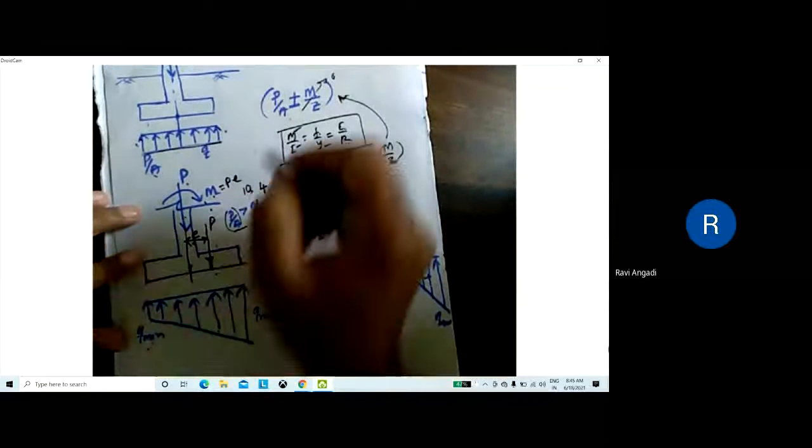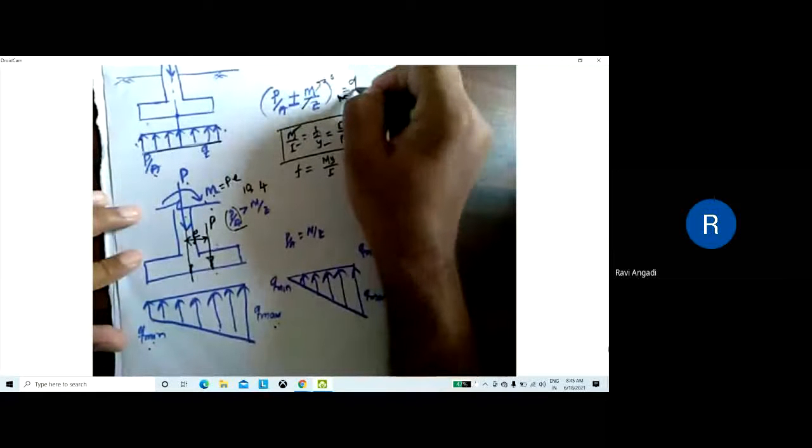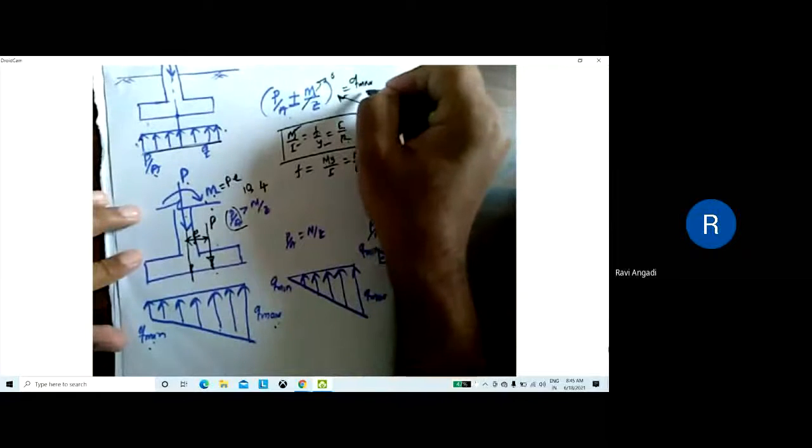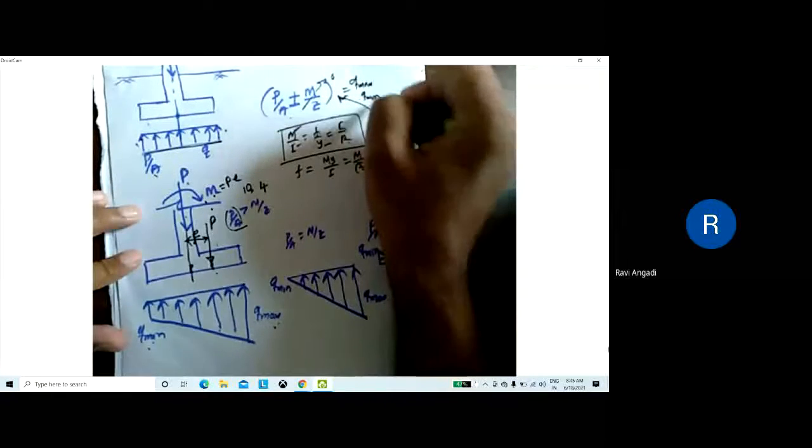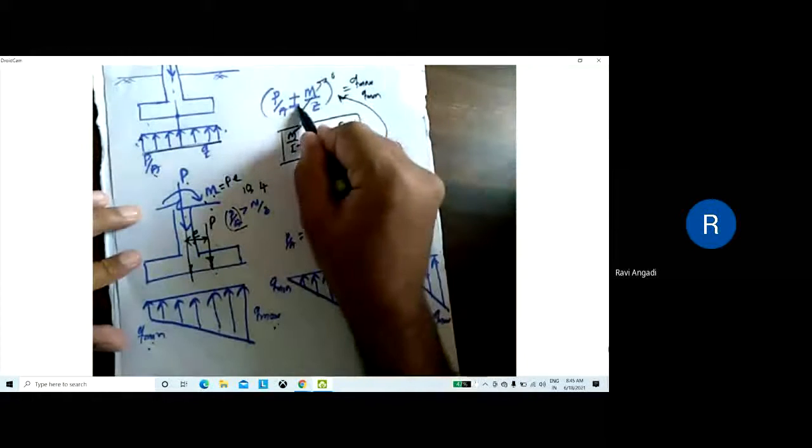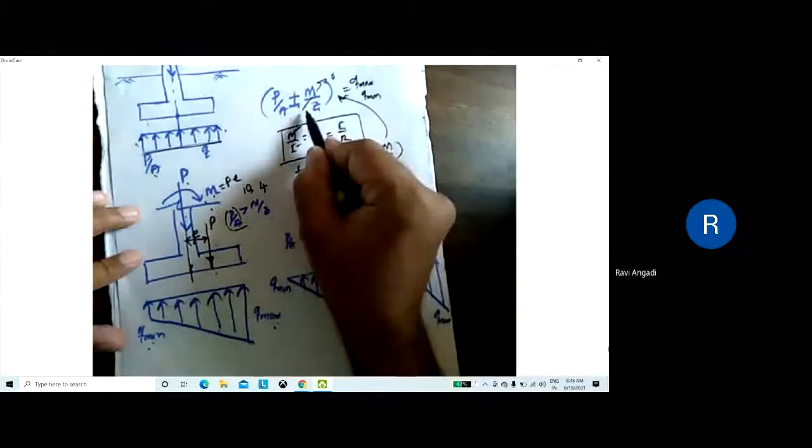This equation gives both Q max and Q minimum: when you add, you get Q max, and when you deduct, you get Q minimum.